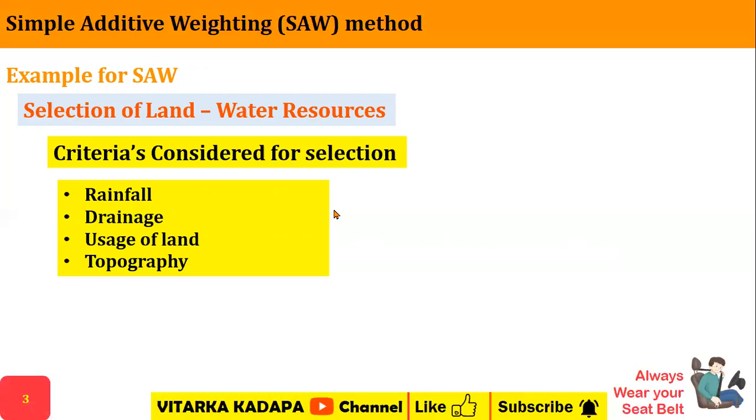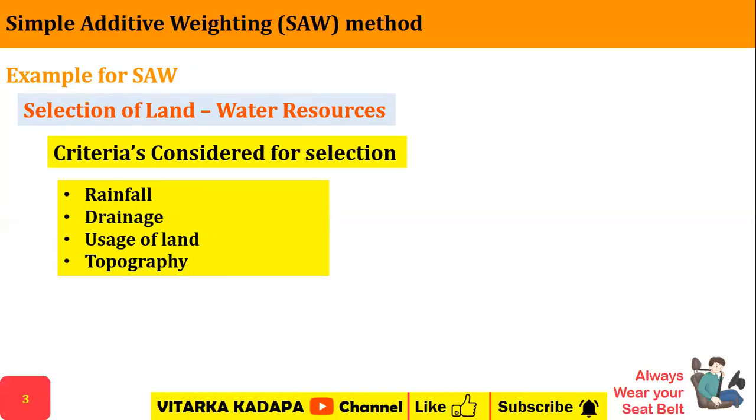This is also an important category. And the topography, which is the land feature. It concerns whether the winds flow properly, or whether it has a good physical appearance. This all talks about the topography.